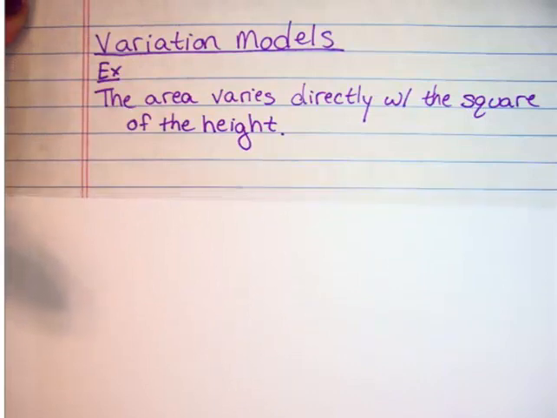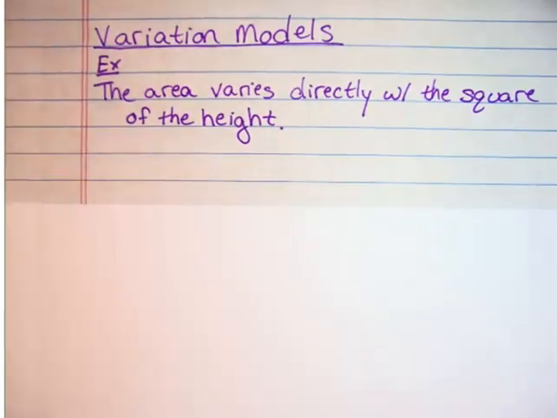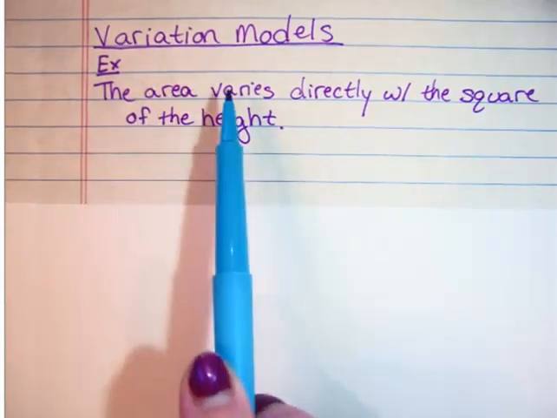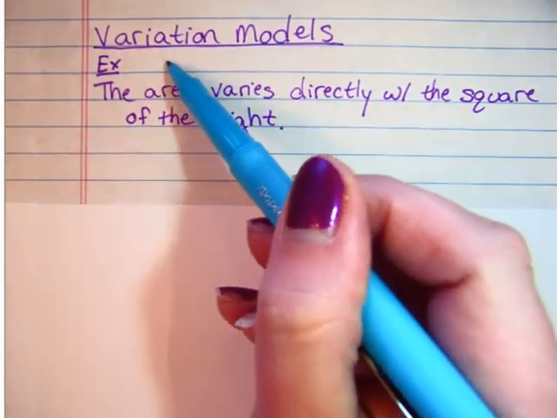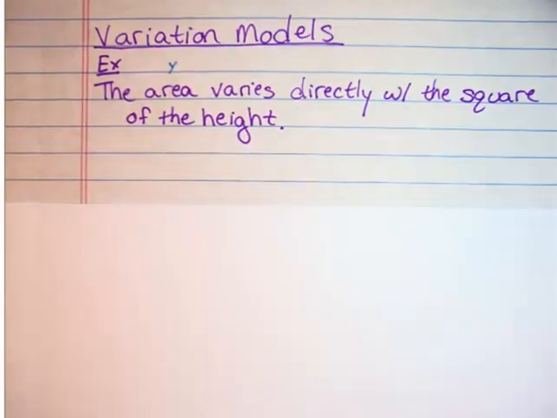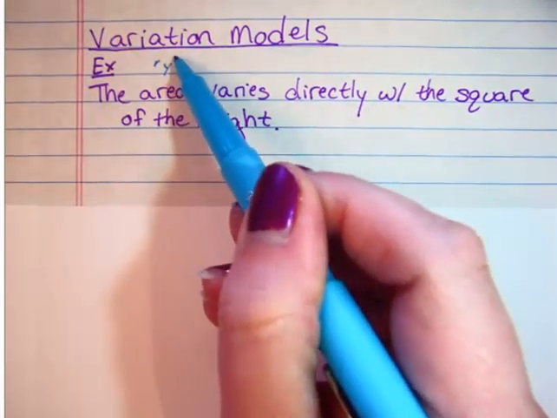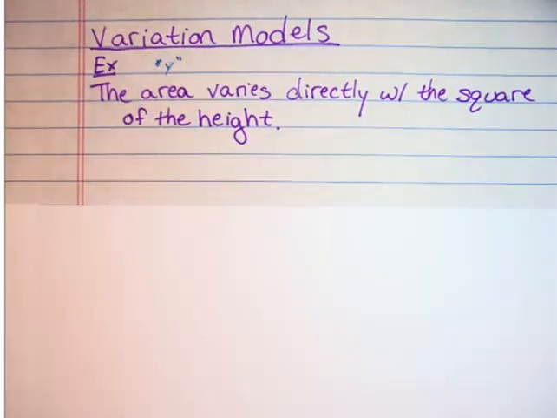So we're going to start with the first case where I give you an example in words and you're going to be able to write your equation straightforward from this. So it says the area varies directly with the square of the height. Now, keep in mind, we will be defining our variables when we're doing large story problems, but in this case, we'll just use variables that make sense. So it says the area varies. The first one is the y value. Okay, area is the y value. That's the one that's going to sit by itself.